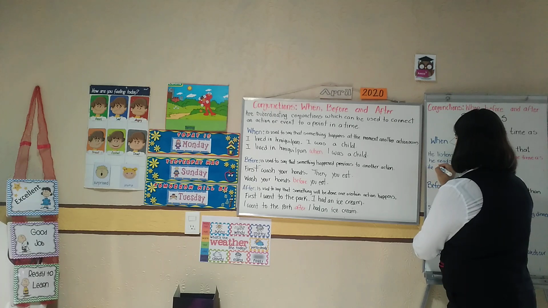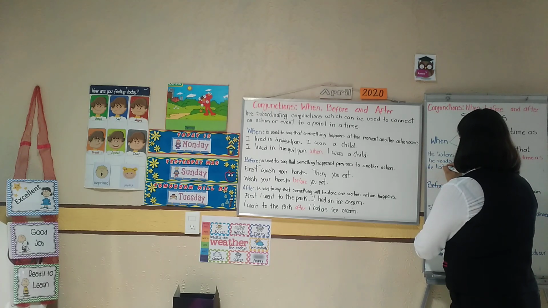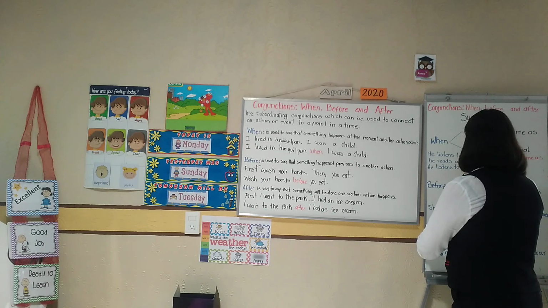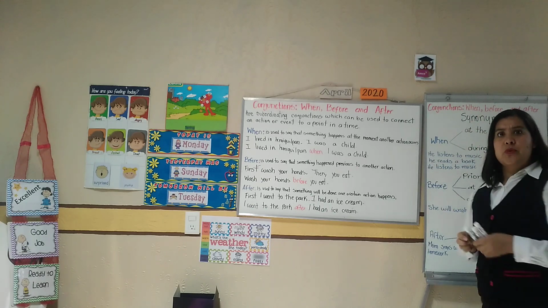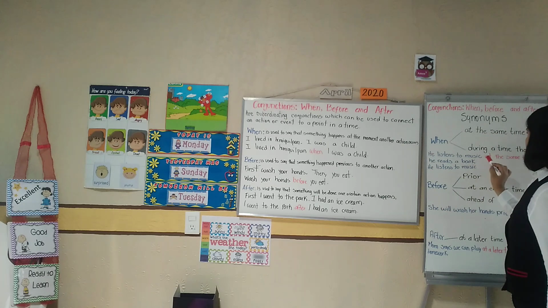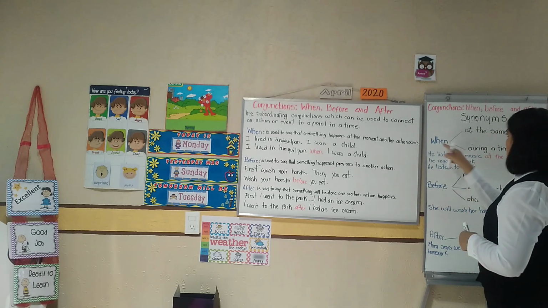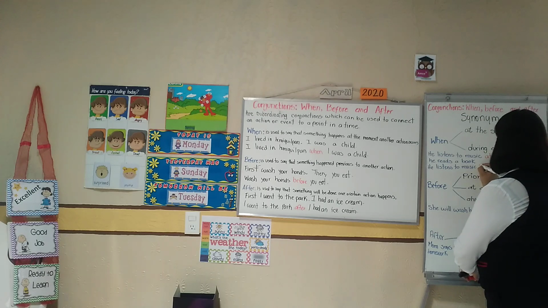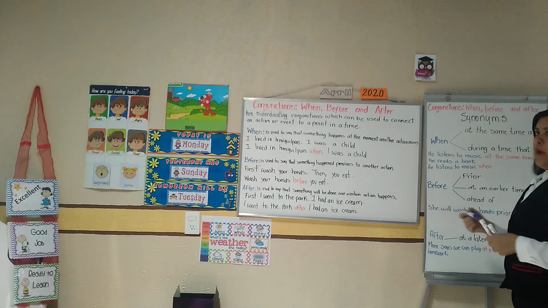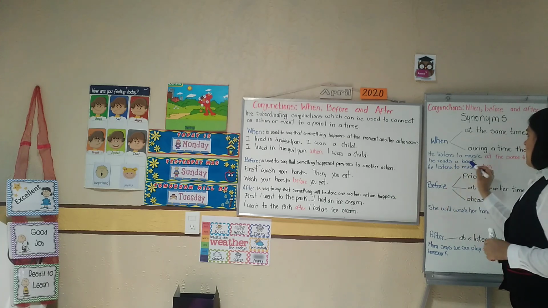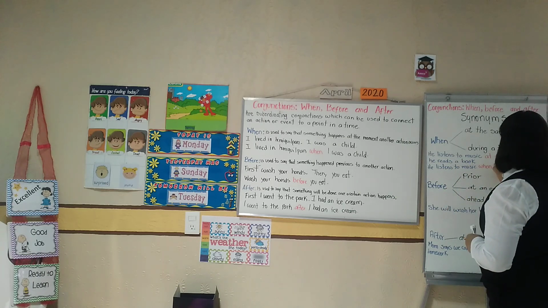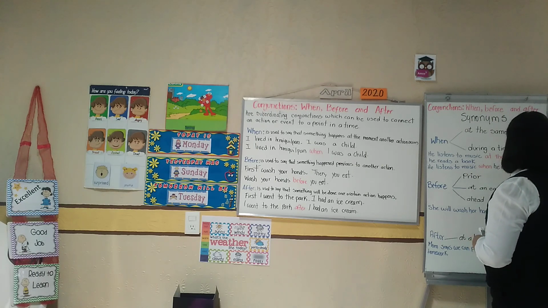He listens to music, but I'm going to use when instead of at the same time as. When he reads a book.